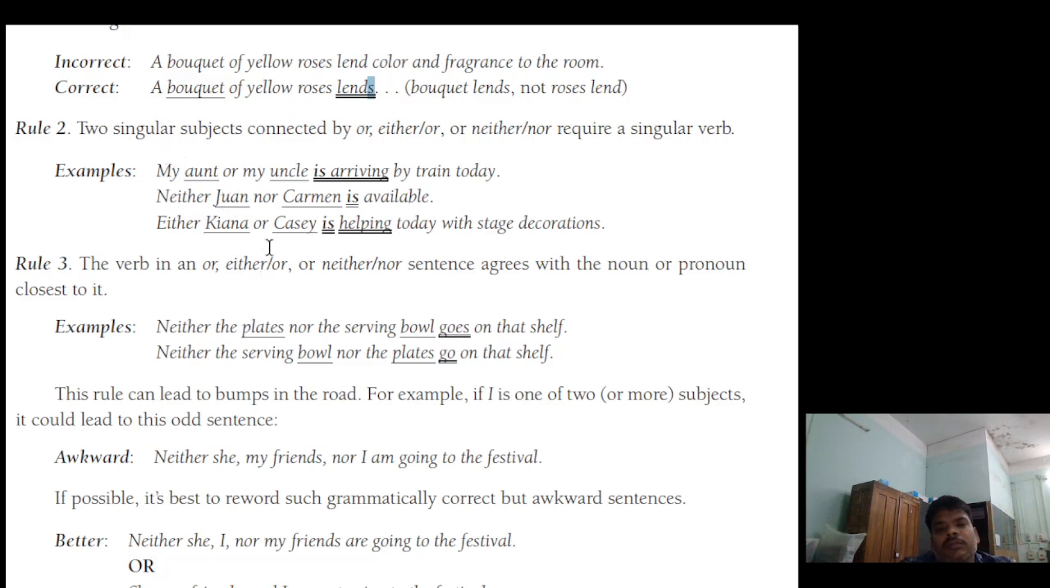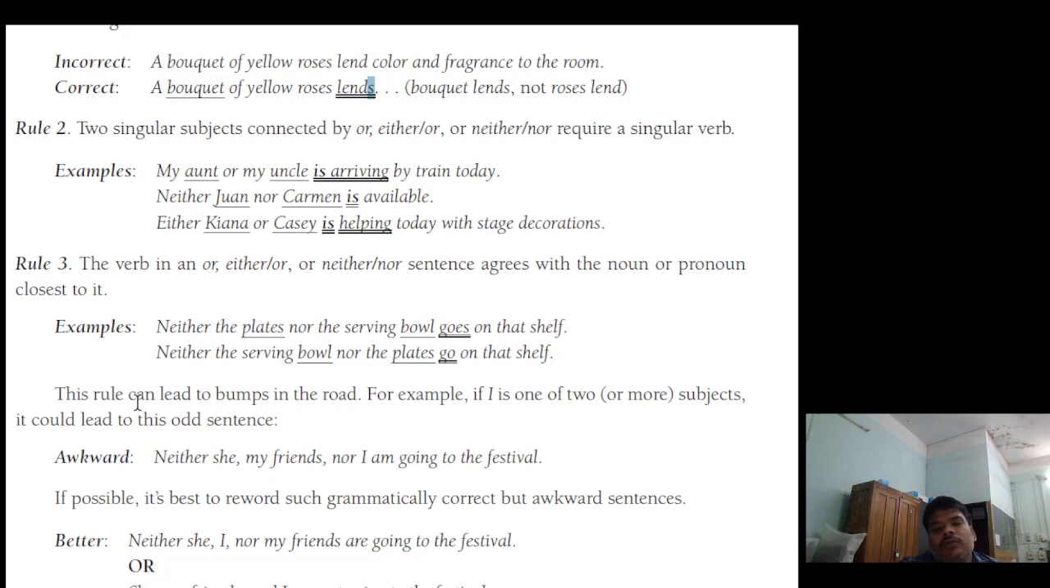to the verb. The verb in an "either...or" sentence agrees with the noun or pronoun closest to it. If there is a singular subject closest, then take a singular verb. If there is a singular and a plural subject, then the verb agrees with the noun or pronoun closest to it. Here, "bowl" is closest to the verb, and bowl is singular, so the verb will be singular. Here, "plates" is plural, so the verb will be plural.